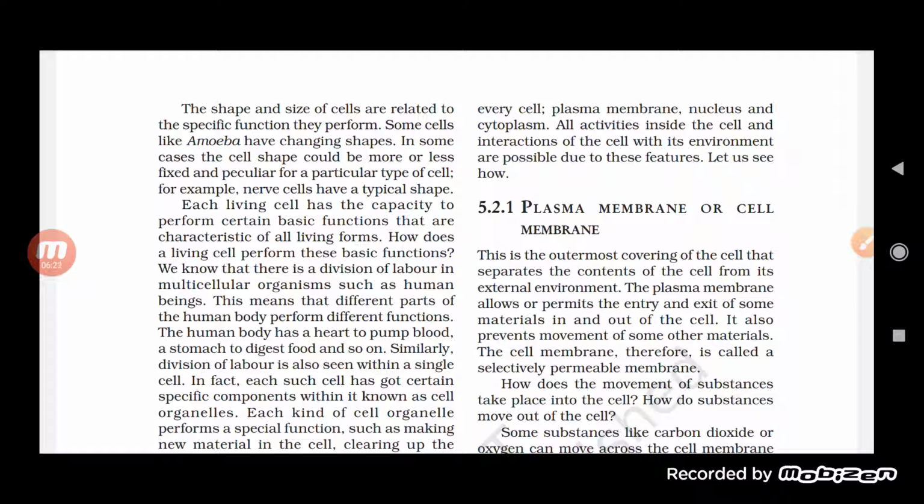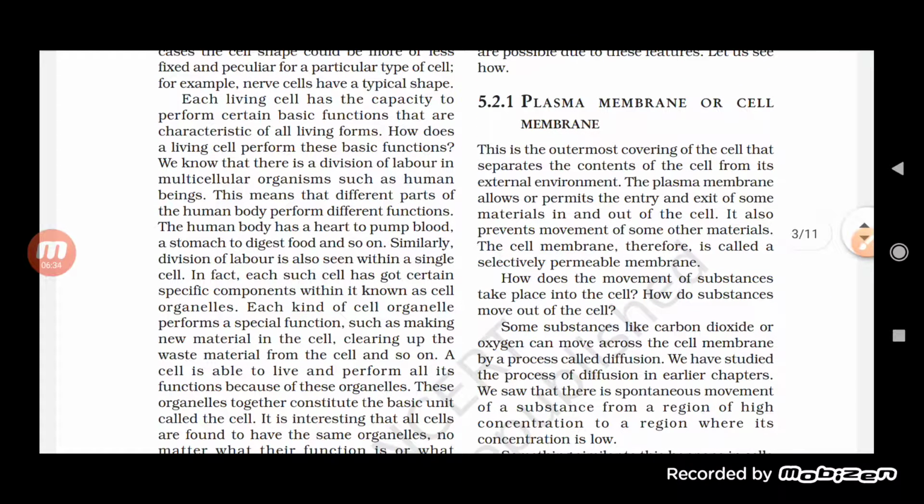The human body has a heart to pump blood, a stomach to digest food, and so on. Similarly, division of labor is also seen within a single cell. Each cell has certain specific components within it known as cell organelles. And each kind of cell organelle performs a specific function, such as making new material in the cell, clearing up the waste material from the cell, and so on.